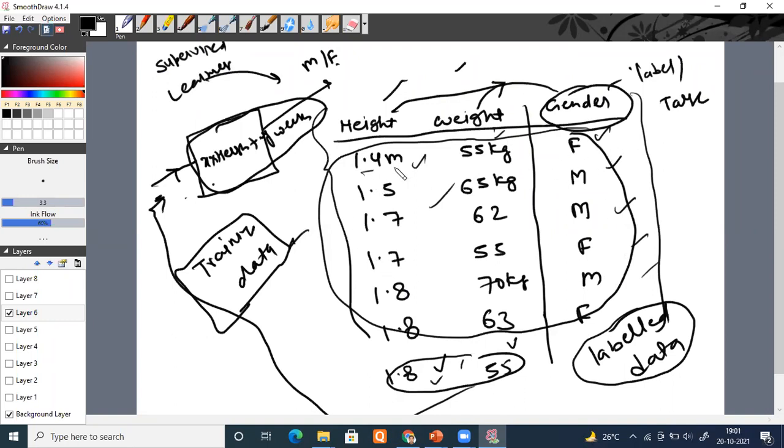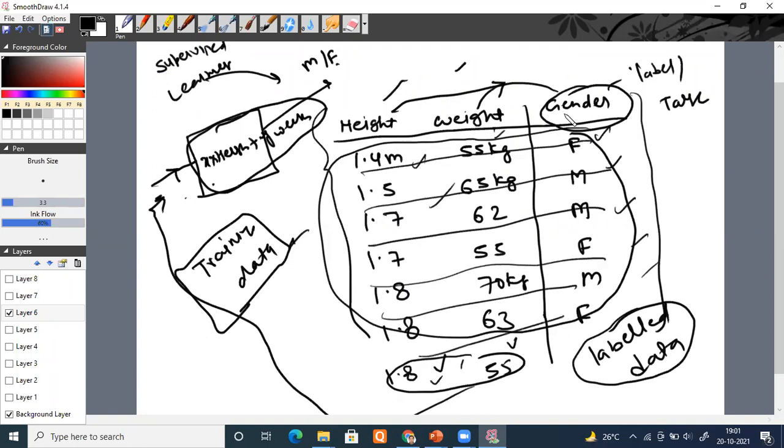See, the data is there. This is the history which is available. From this, try to find out the relationship between gender and height and weight. So when you have labeled data, with input variables as well as the output variable given to you for training, this is known as supervised learning, so that you can learn from it.